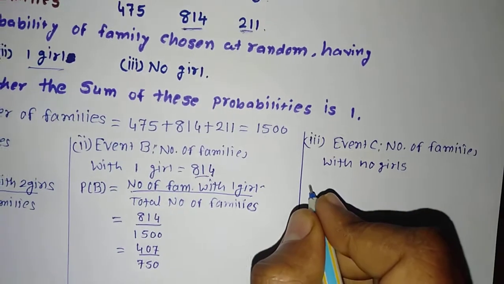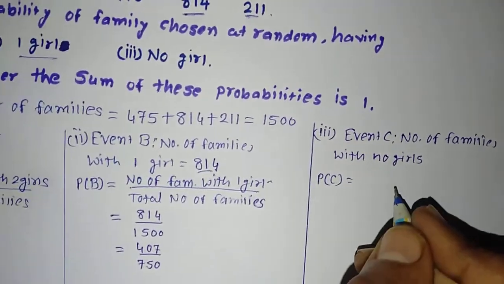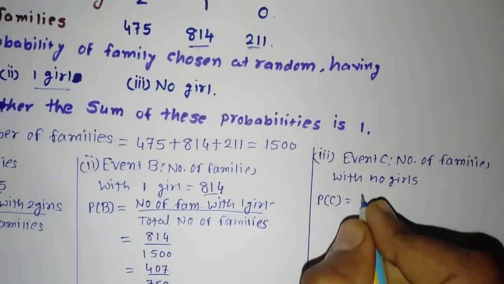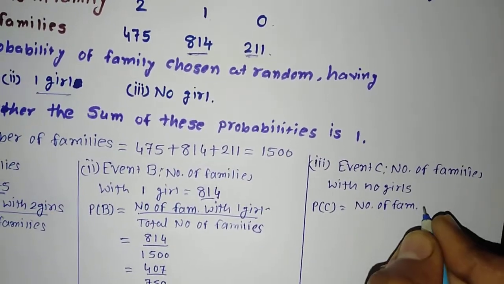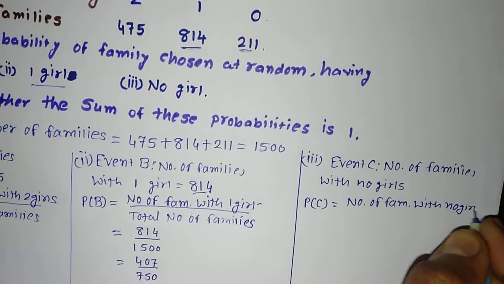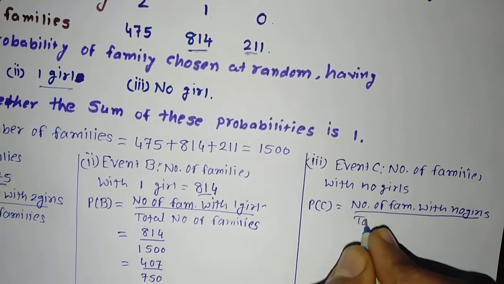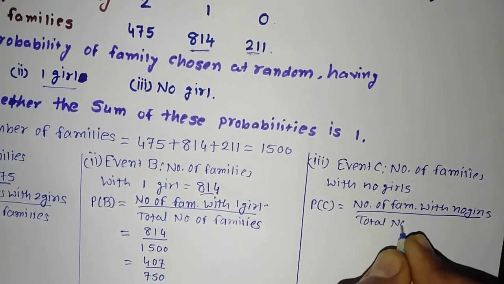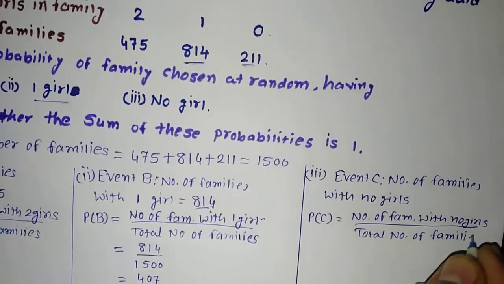First of all, I will write the formula. Probability of event C, that is number of families with no girls, is equal to number of families with no girls or 0 girls divided by total number of families.